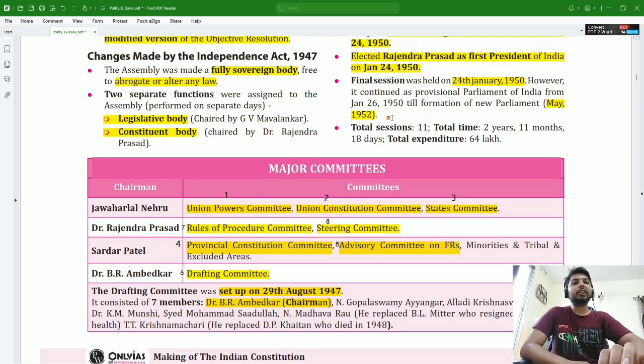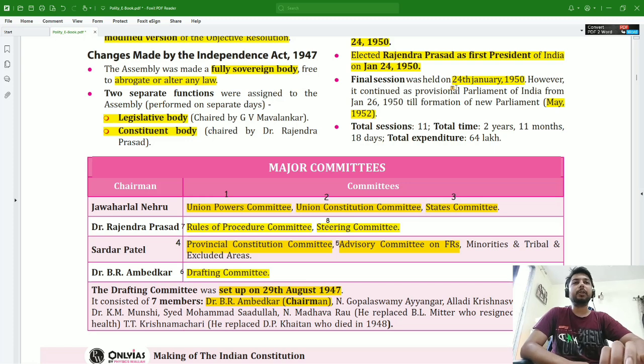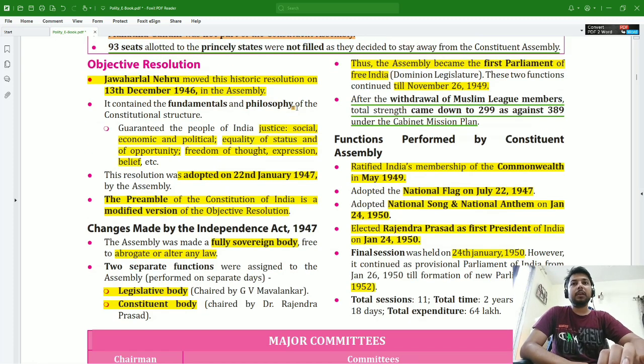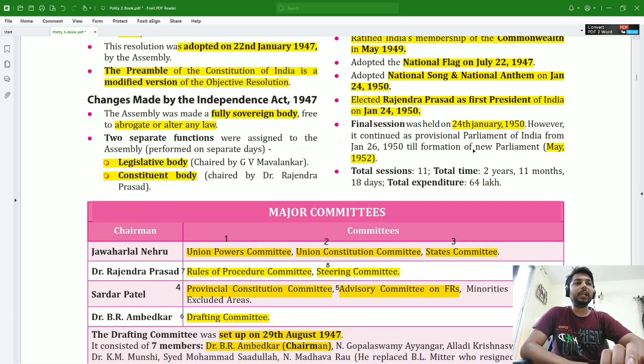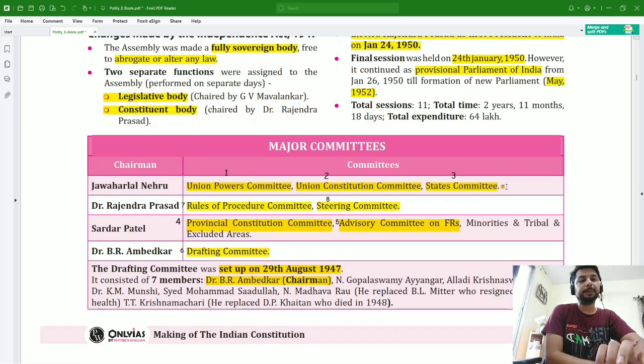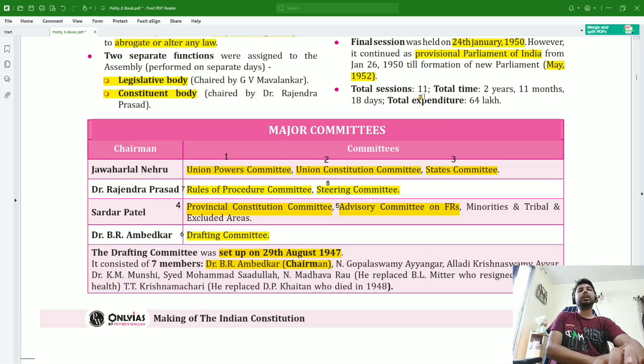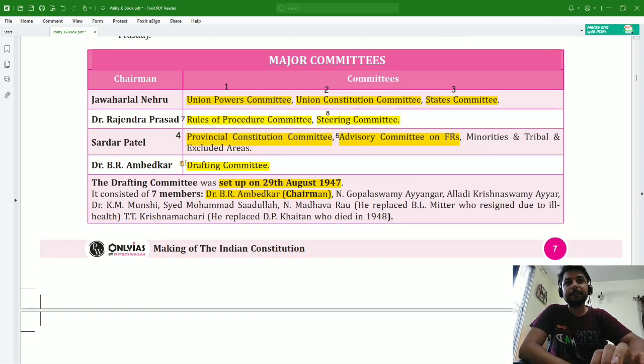The final session of this Constituent Assembly happened on 24th January 1950. However, it remained as the Provisional Parliament of India till May 1952. The total number of sessions that happened is irrelevant. This is very factual.